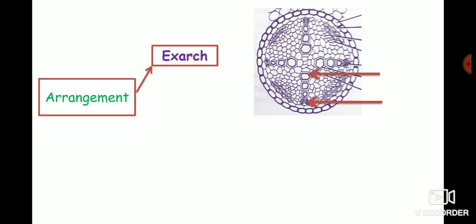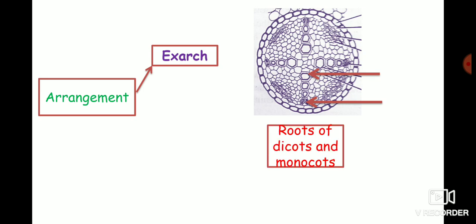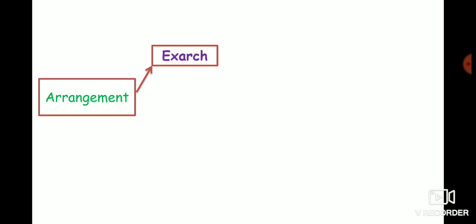So here the protoxylem is on the outer side and the metaxylem is towards the inner side. Exarch xylem is present in the roots of dicots and monocots.